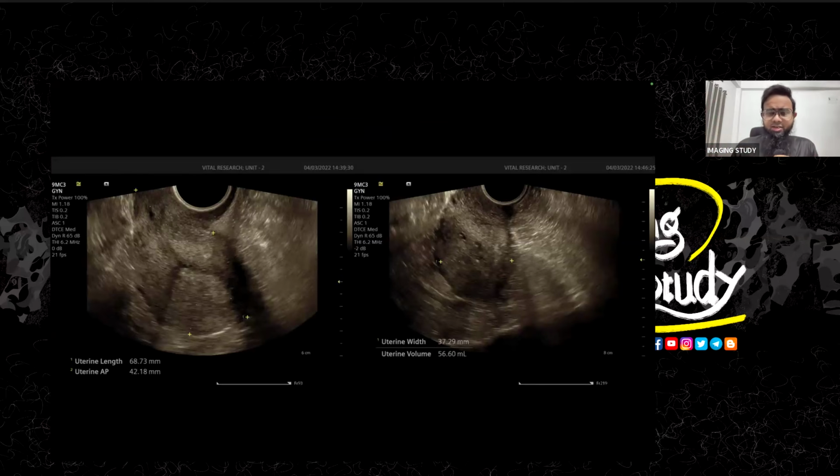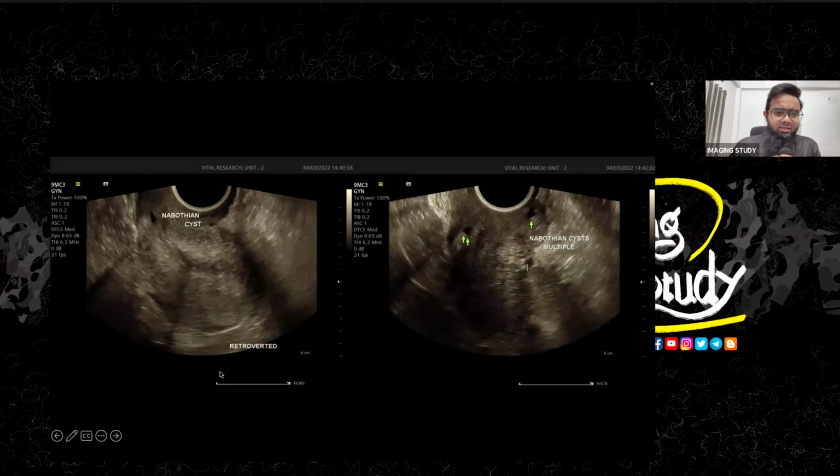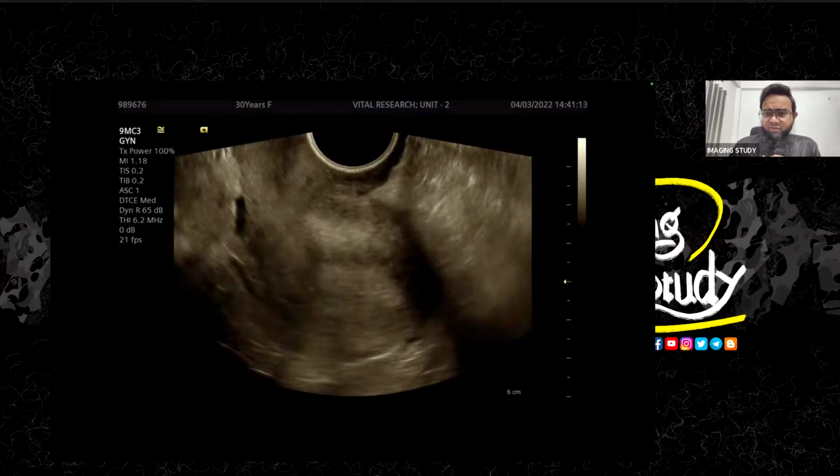This patient also had a retroverted uterus, and the measurements look quite normal, nothing complicated here. We also had some Nabothian cysts there. This is a very common finding when we do the TVS, so it's nothing fancy. So let's jump into the video.